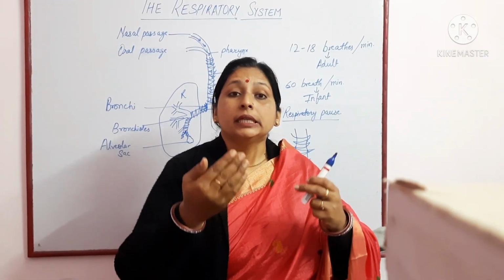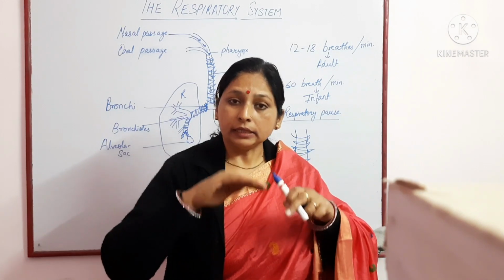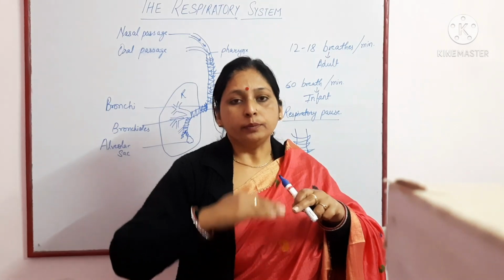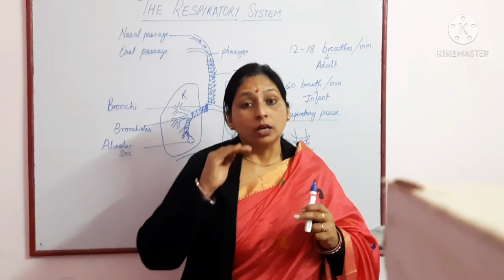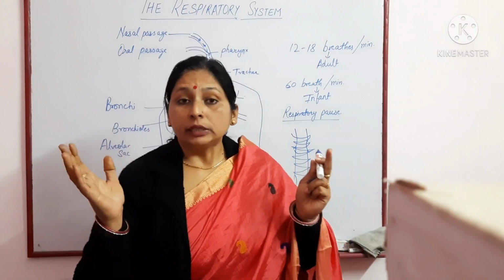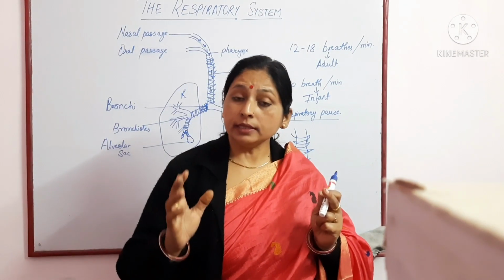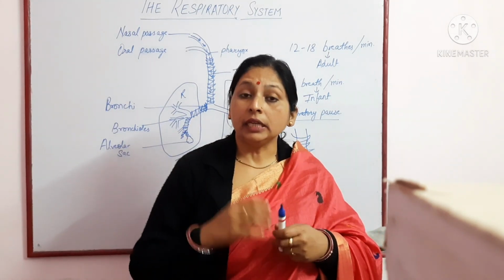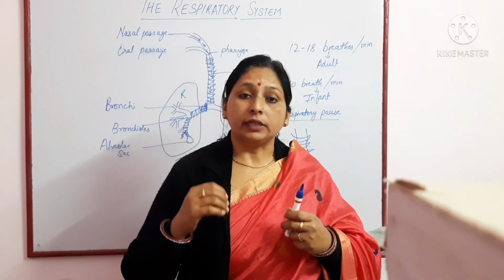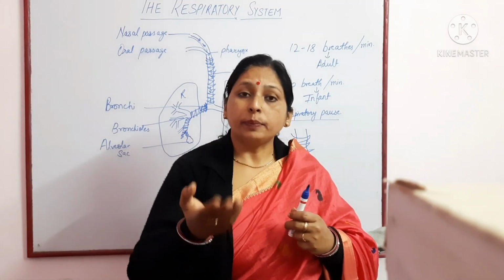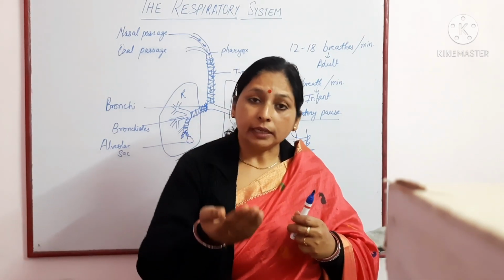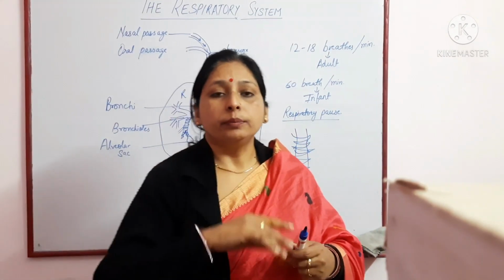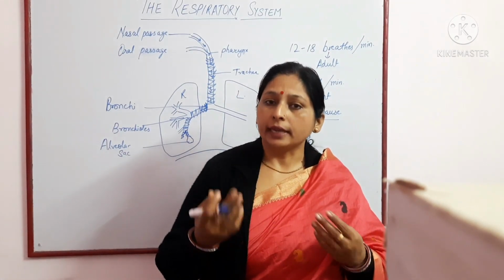Because the ribs now move inward and downward, and the diaphragm moves up to its original position. This results in reduction of the chest cavity, and the reduction in the chest cavity results in expelling of the air from the respiratory passage to the outer environment. So this is the complete process of inhalation and exhalation.